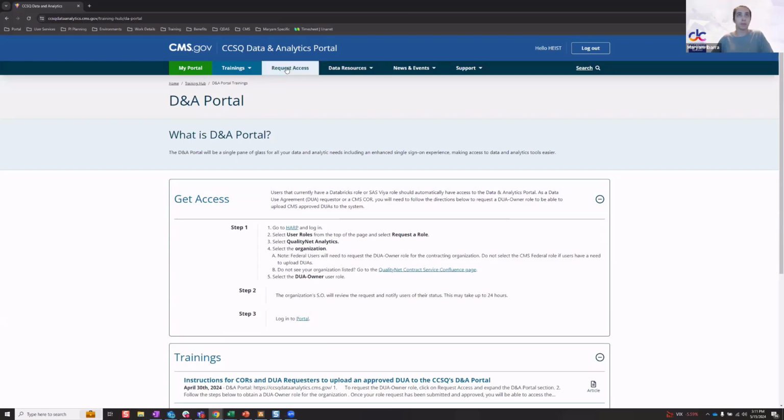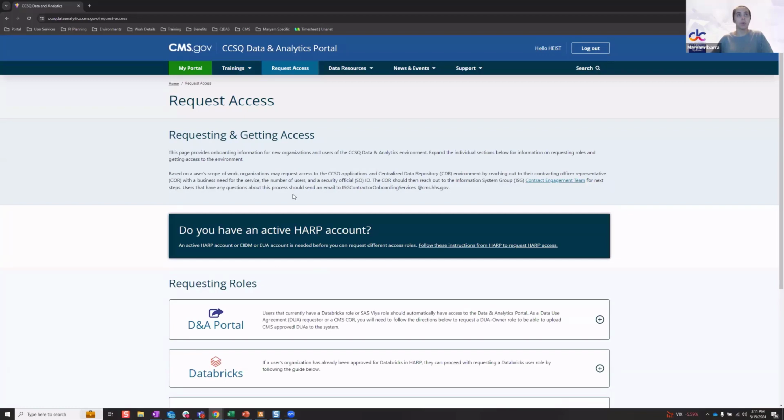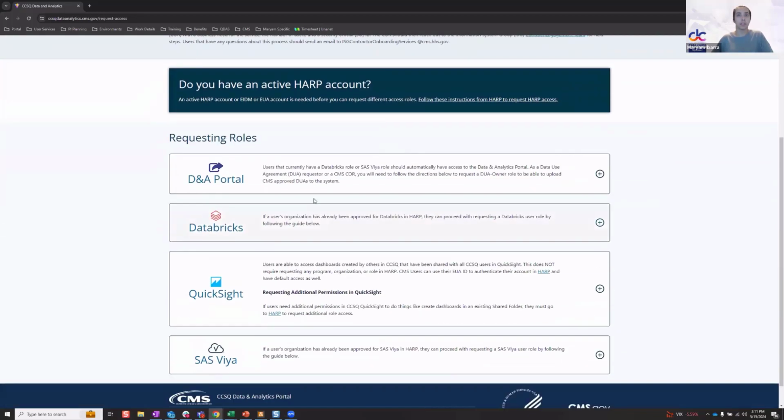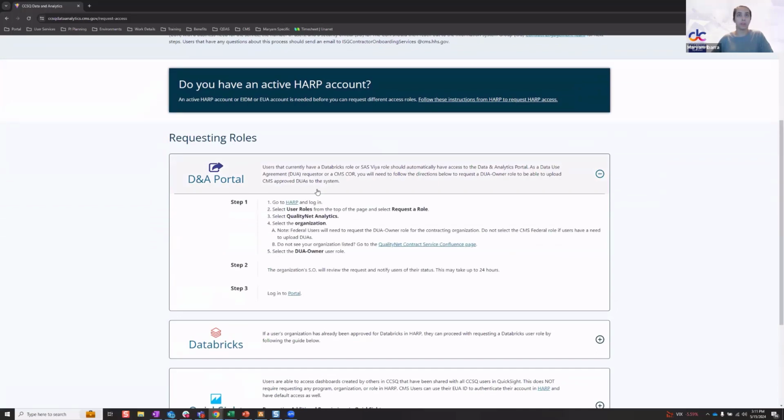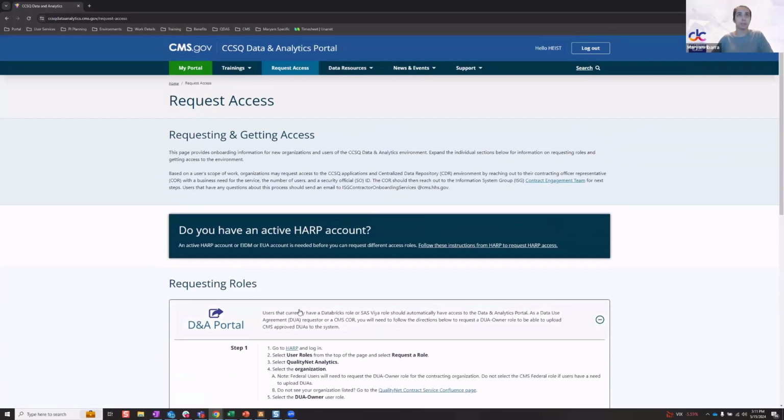In addition, with the request access taking you to the overall request access page. Again, very similar layout to the Training Hub, where you can expand the accordion and see the individual steps for each of the tools and how to request access to them.